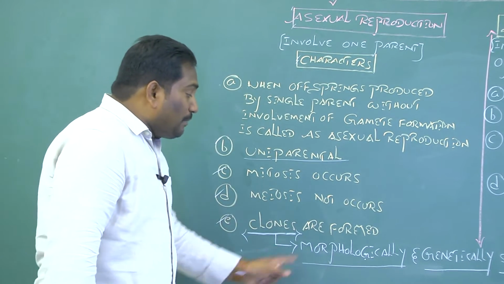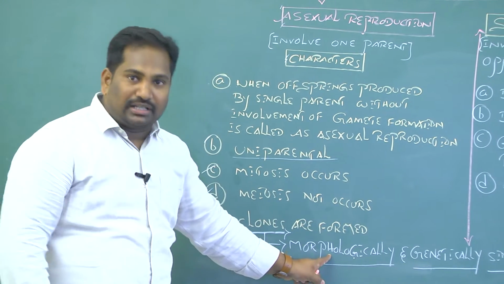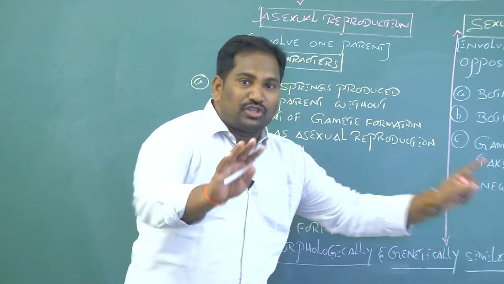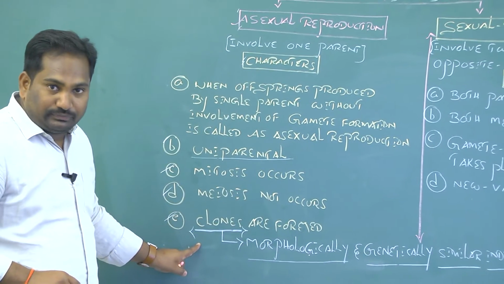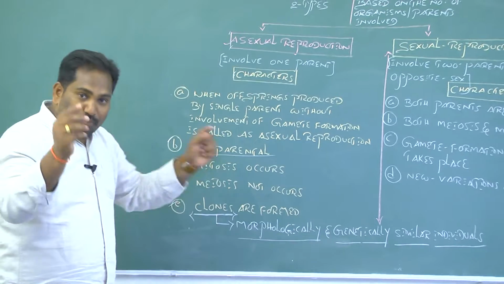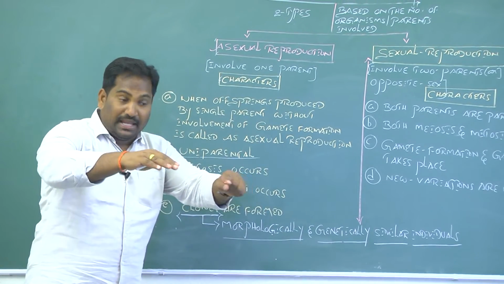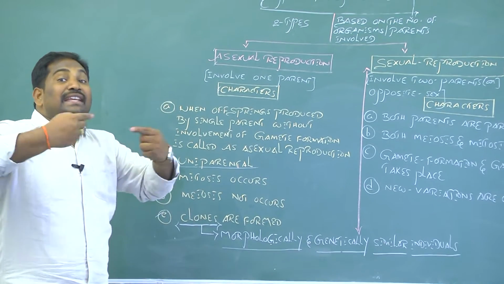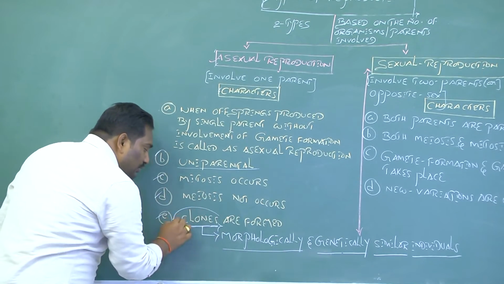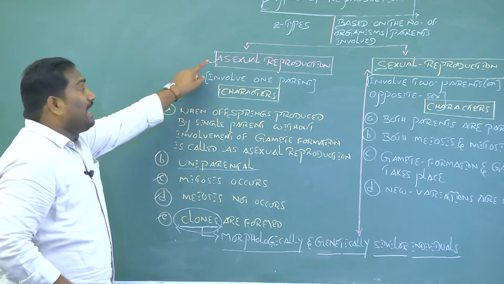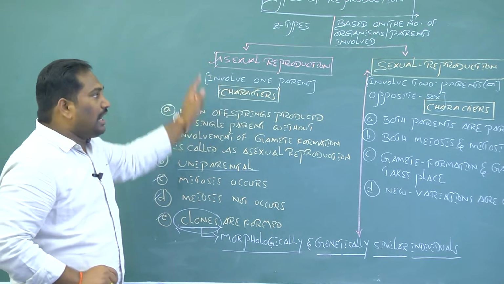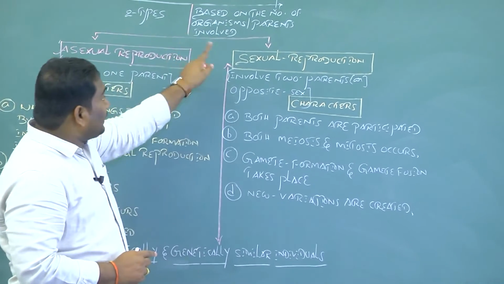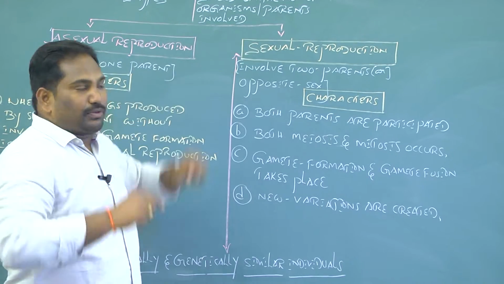Clones means individuals that are similar morphologically, meaning externally, and genetically, meaning in genetic composition. If a single parent produces many offsprings, and all these offsprings are the same morphologically and genetically, they are called clones. Clones are produced by asexual reproduction. And come to the second type, sexual reproduction.